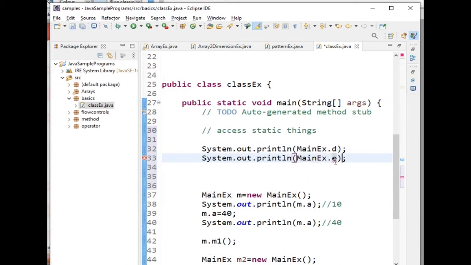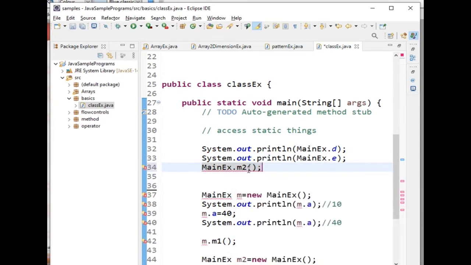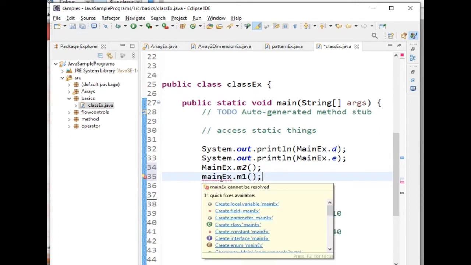So, to call the method directly, I can use the class name dot M2. Can I call M1 here? See, if I call M1 with the class name, what will happen? I'll get an error saying that MainEx cannot be resolved.